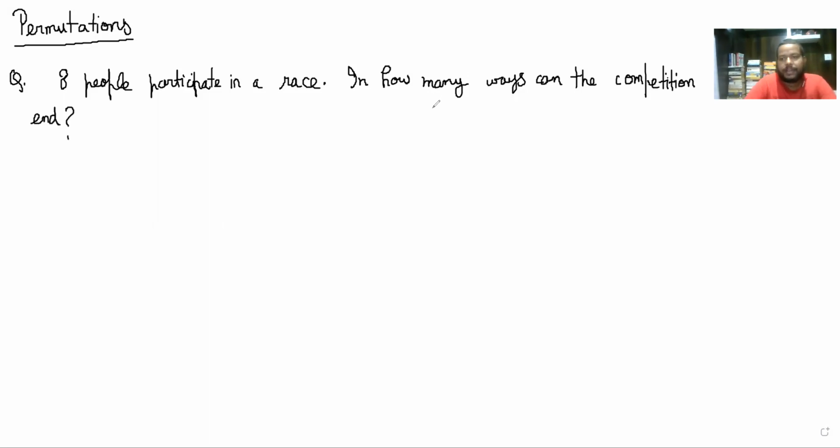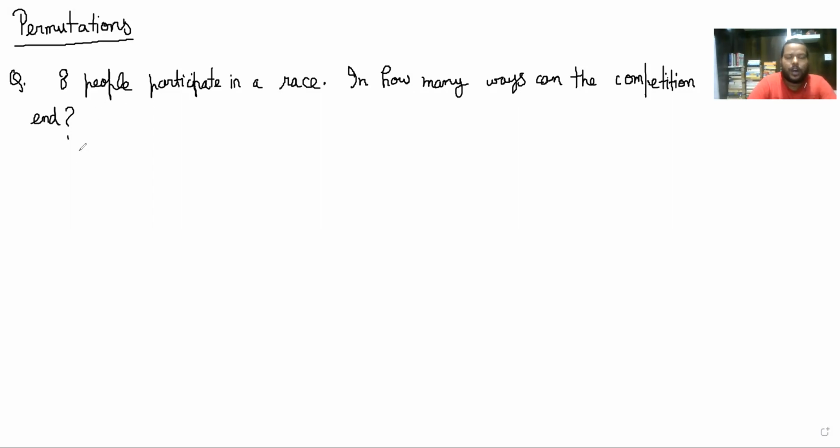So suppose the participants are A, B, C, D, E, F, G, H, then A could have been first and C could have been second, or D could have been third, and so on. All 8 participants would get their own position. That is one way the competition can end. And obviously, there are many other ways in which the competition could end also, with different participants getting different positions, right? So this is my question.